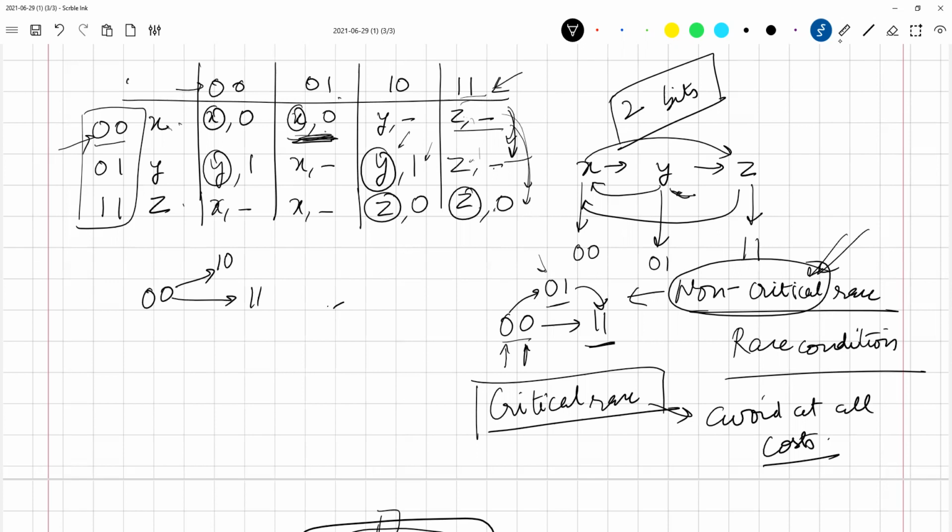My circuit is trying to go from 0 0 to 1 1, and let us say the first bit changes first. So I go to 1 0. Now what is going to happen? This circuit has no idea. 1 0 does not appear anywhere. So what is going to happen in this case?